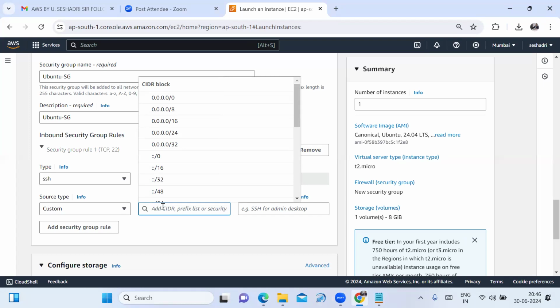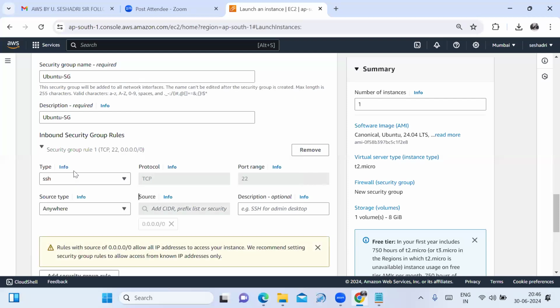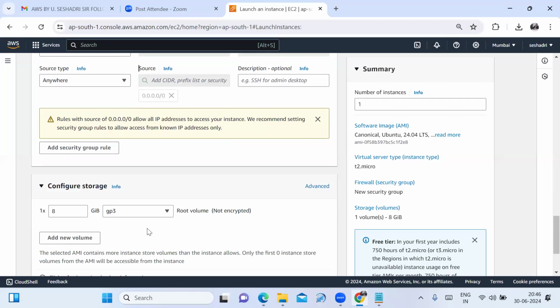Then for that particular IP address only, it is connecting the Ubuntu server. If I am selecting anywhere, in any IP address, the Ubuntu server is connected if you know my AWS credentials. Fine. I am selecting the source type as anywhere. Fine. You are launching the Ubuntu server.